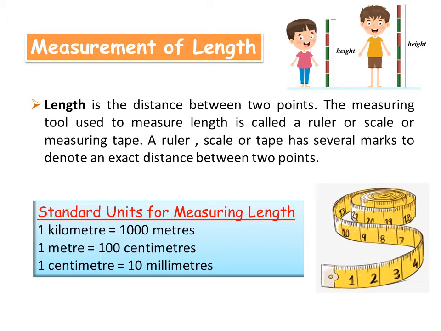Do you know what the SI unit of measuring length is? The meter is the unit of length that represents a definite fixed length. The symbol of meter is m. Centimeter and millimeter are the sub-units of meter. Symbol of millimeter is mm and symbol of centimeter is cm. Kilometer is a multiple of meter and the symbol of kilometer is km.